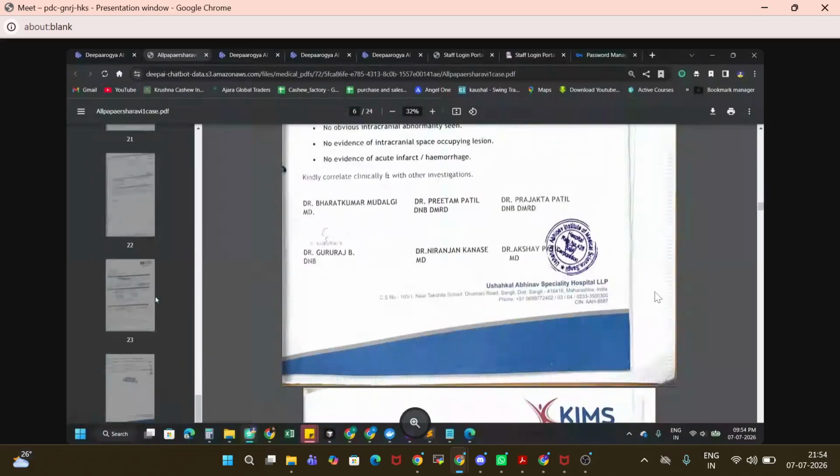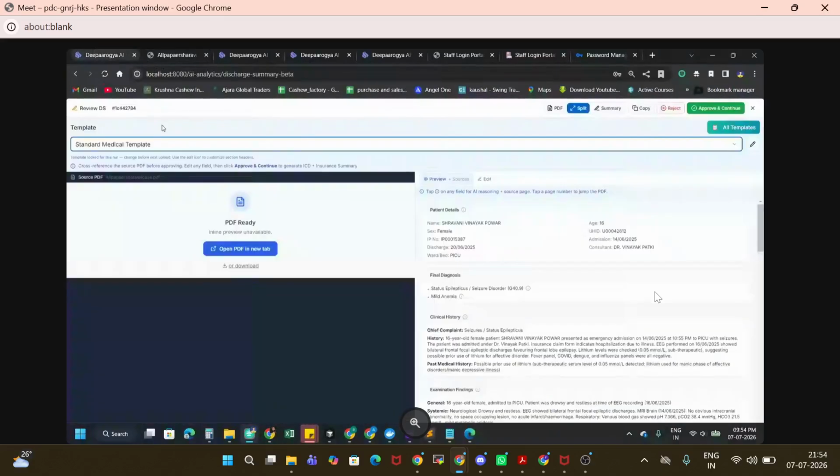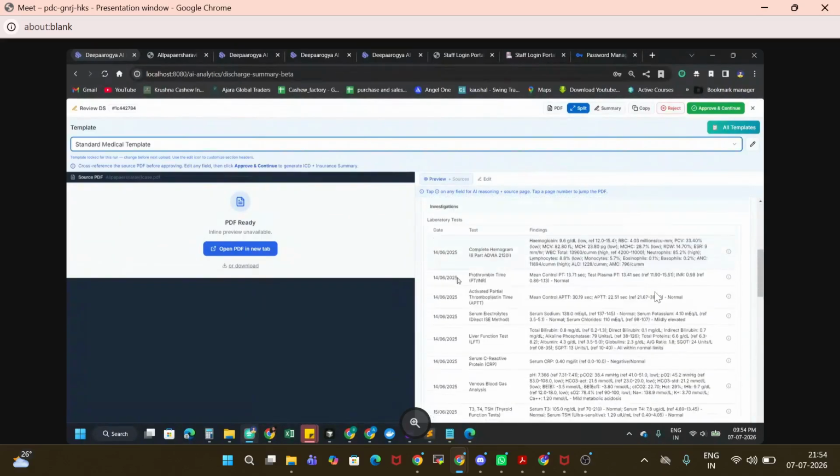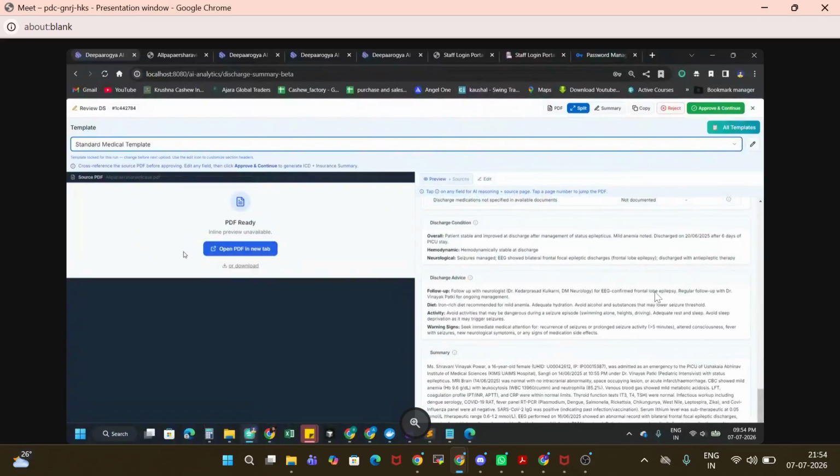So this is the PDF we have for one of the patients, and based upon this PDF we are generating the discharge summary. Right now on the right side you can see we have generated the discharge summary: patient details, diagnosis, laboratory details, course in the hospital, discharge summary, everything, right?